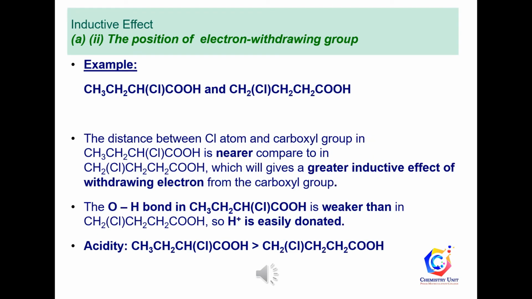The distance between the chlorine atom and the carboxyl group in 2-chlorobutanoic acid is nearer compared to that in 4-chlorobutanoic acid, which gives a greater inductive effect of withdrawing electron density from the carboxyl group. The OH bond in the carboxyl group of 2-chlorobutanoic acid becomes weaker than that of 4-chlorobutanoic acid. So, the hydrogen ion in 2-chlorobutanoic acid is easier to be released. As a result, 2-chlorobutanoic acid is more acidic than 4-chlorobutanoic acid.